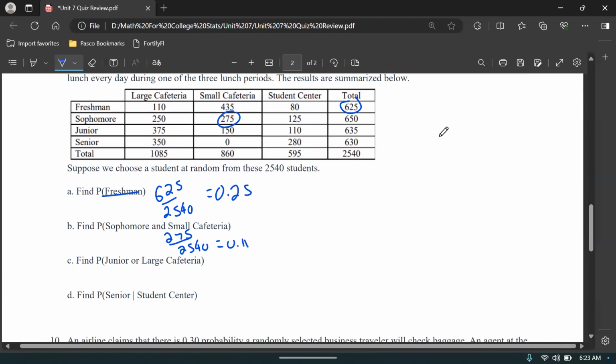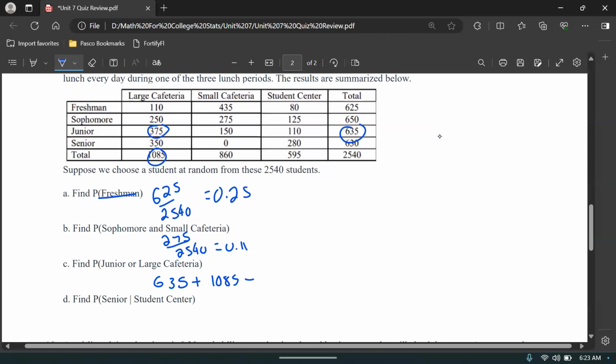Junior or large cafeteria. This one's going to be a little more interesting because you'd have to use your equation here. Junior, we have 635 of them. Large cafeteria, we have 1085. Let's subtract the overlap, junior and large cafeteria, which is 375.